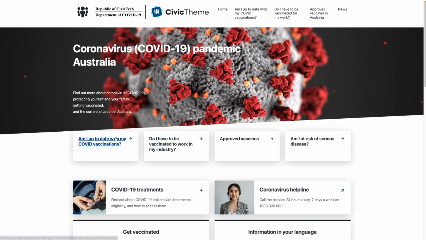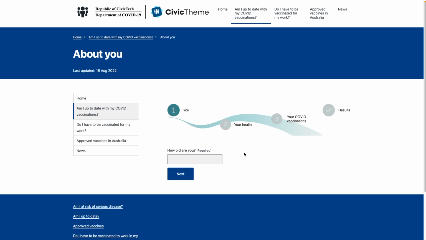Okay, let's have a look at how this works. Let's look at this first journey here. Am I up to date with my COVID vaccinations? So let's consider someone who's 32 years old. Notice too that they're immediately provided with this user journey overview so they have an idea of where they are in the journey as they go.